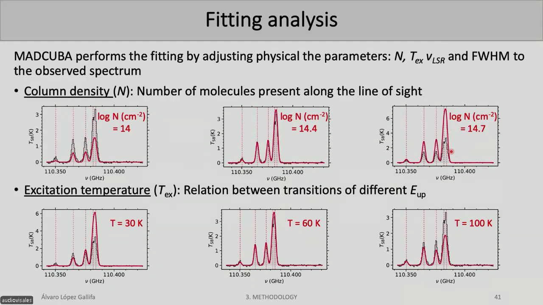And also we have the excitation temperature. This excitation temperature is sensitive to the energy of the transition, because as you can see here, at 30 Kelvin these transitions get really intense, but at 100 Kelvin this is way less intense.